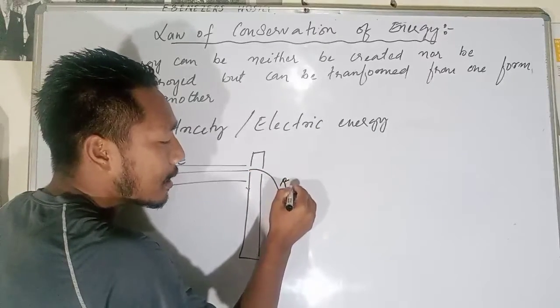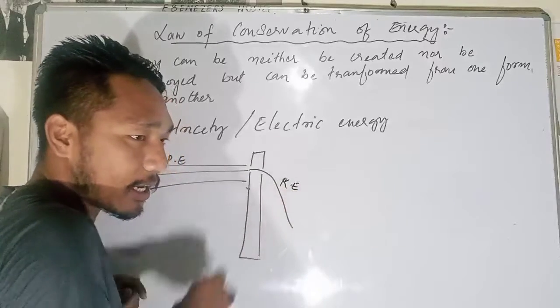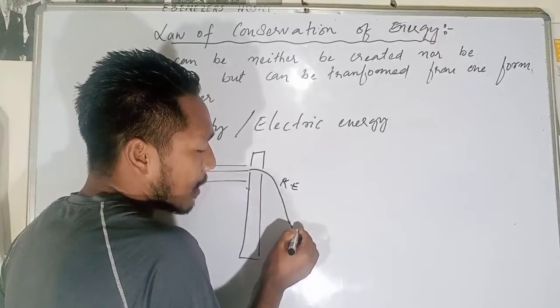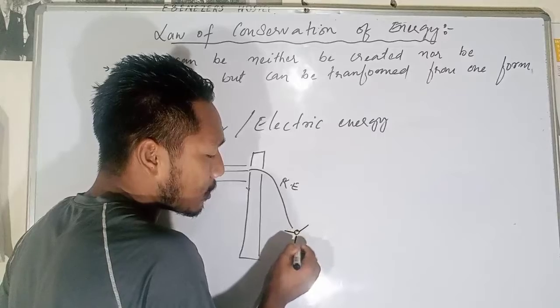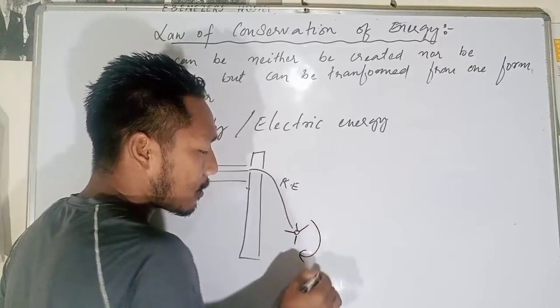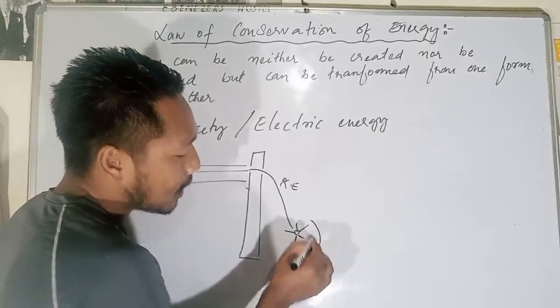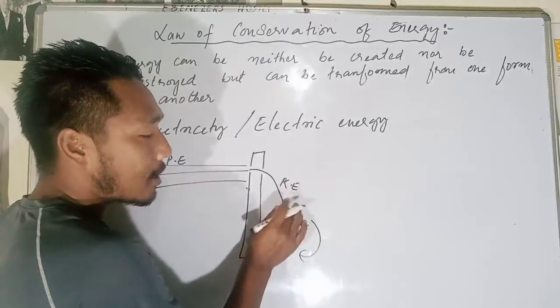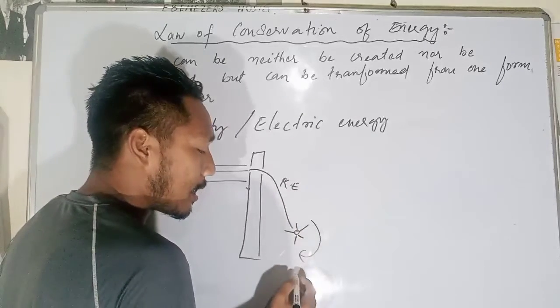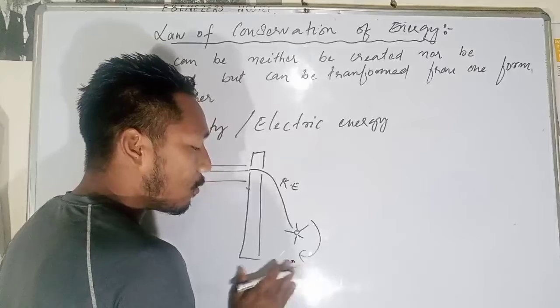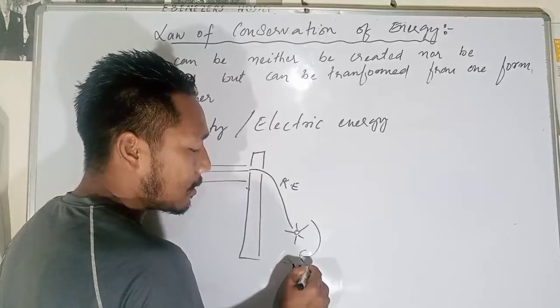Then it gains kinetic energy, and because of this kinetic energy, this turbine which is here gets rotated. Because of these rotations and this kinetic energy, it gains rotational energy, which we also call mechanical energy.